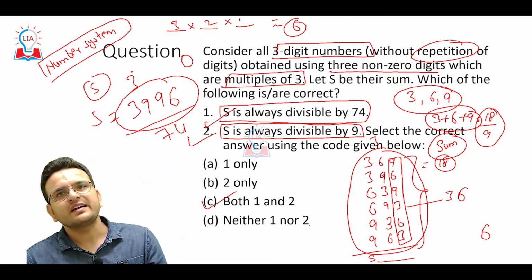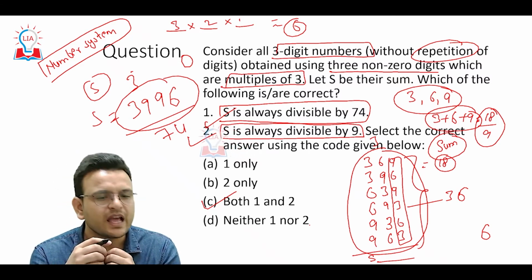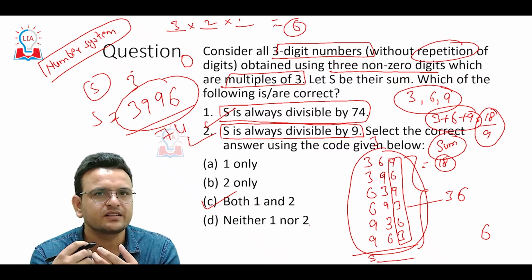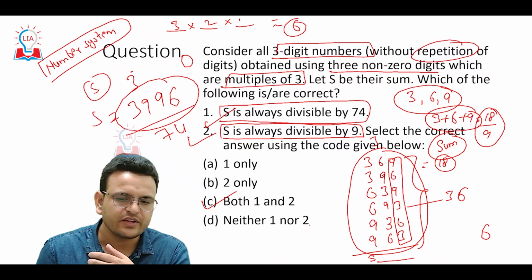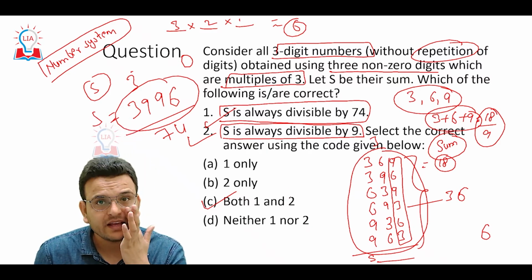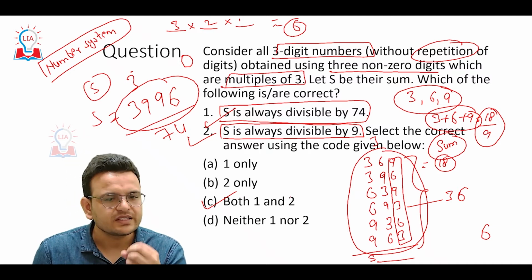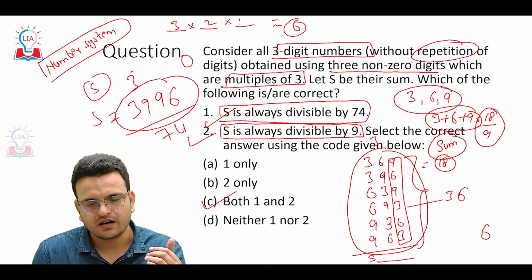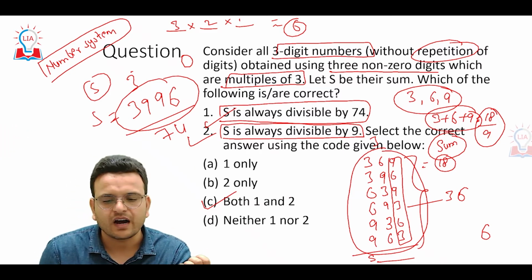Again, I can say that this question just requires basic understanding of the number system, basic understanding of the divisibility rule, and multiplication, addition and division. How fast you do it, that is how fast you will get an answer. So this question is not much difficult. It requires basic understanding of the number system and basic mathematics skills. How fast you solve, you will get the answer.